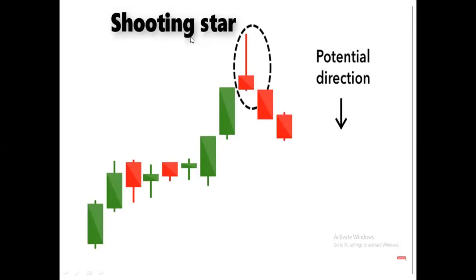What does this indicate? See, after a bullish trend, if this type of pattern, the inverted hammer, comes, it is generally called the shooting star. What does this indicate? See here, its opening is here, and after that bulls get full control and take the price to a very high side, but nobody wishes to purchase at that or pay that much higher a price.